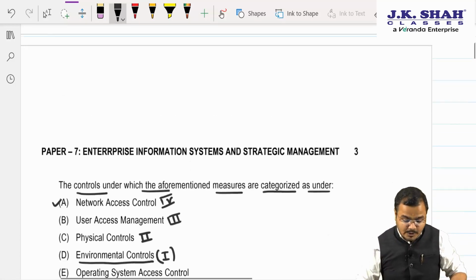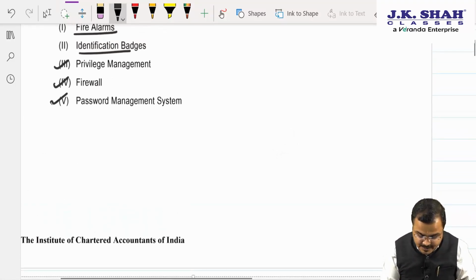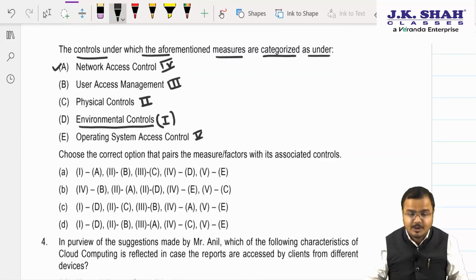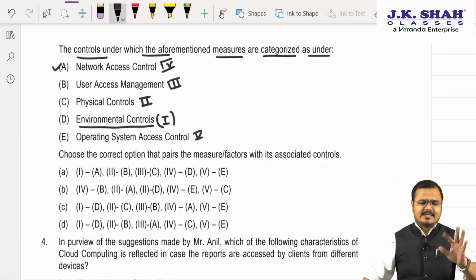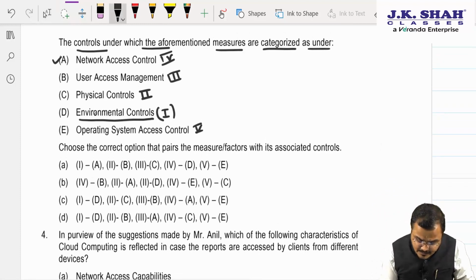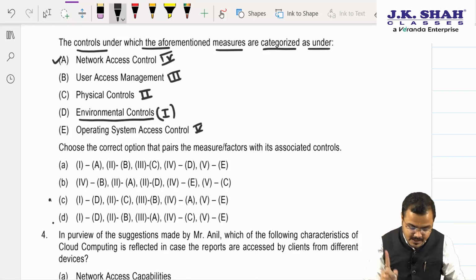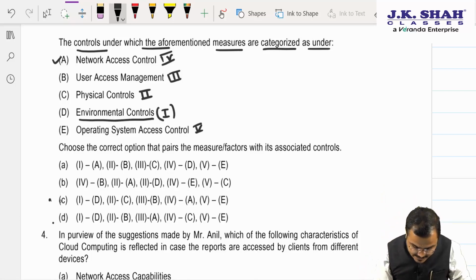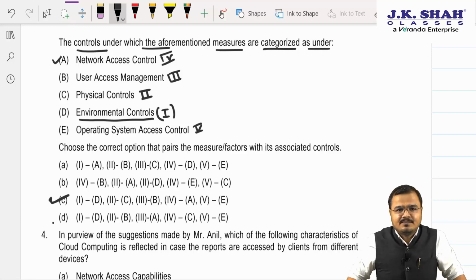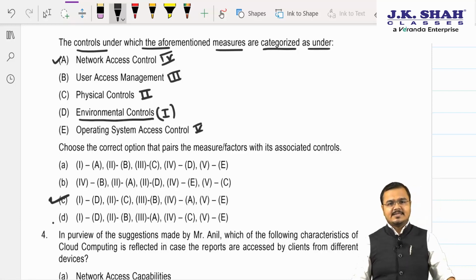So what remains? Sir, what remains is the password management system and that will go for, sir, operating system control. Understood? Yes, sir. It's a very simple question actually. So what is the correct answer? Sir, 1D. We got the 1D here and here. Again C and D is an option. Second it's C. So second C is over here. So we will mark C as the correct answer. I hope you are clear with this. Yes, sir. It's very simple to understand.